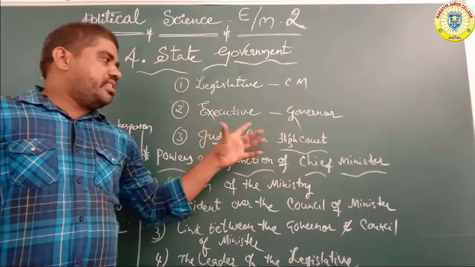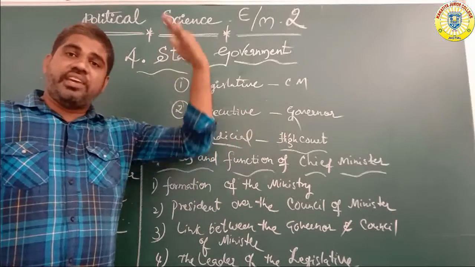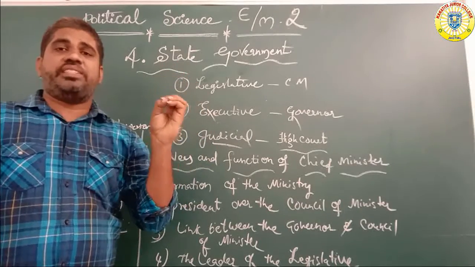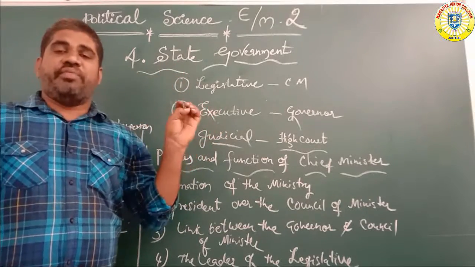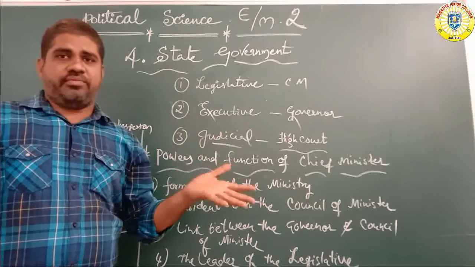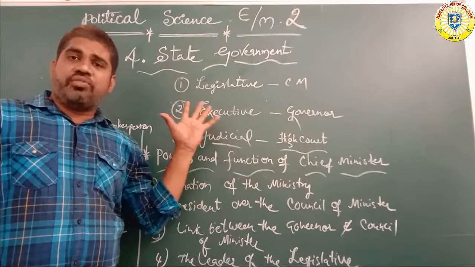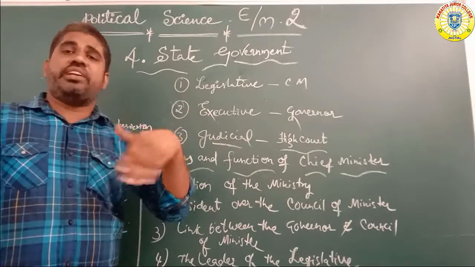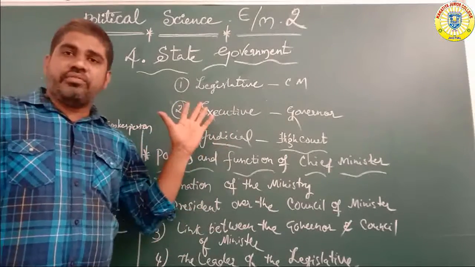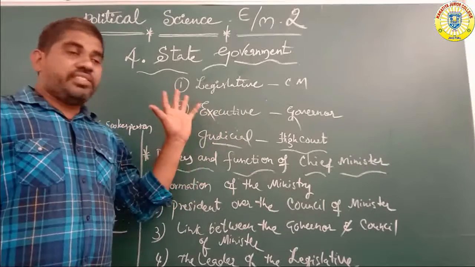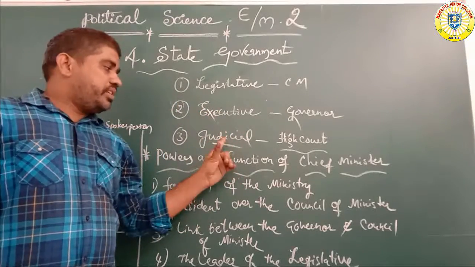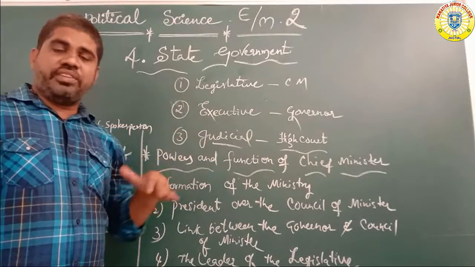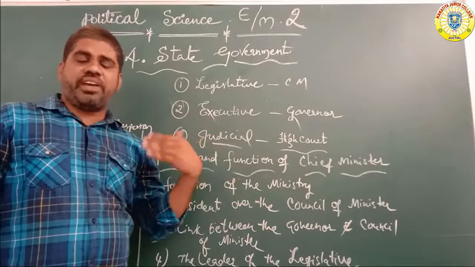All the high courts depend on the supreme level. The supreme level judgment is the final judgment, and it is mandatory and compulsory to follow. There is a single judiciary system in our Indian union government, and the state government also has its judiciary under the high court level. Every state compulsorily has a high court.